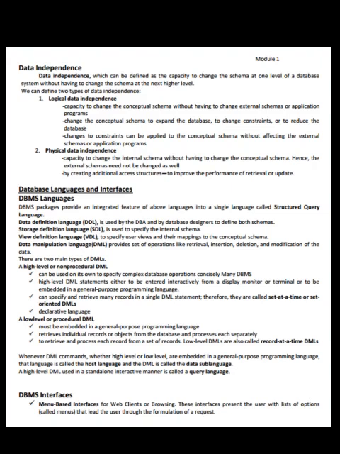Data independence can be defined as the capacity to change the schema at one level of a database system without having to change the schema at the next higher level. We can define 2 types of data independence.